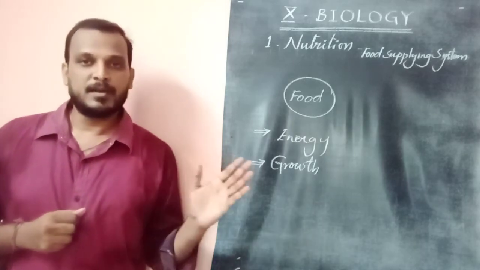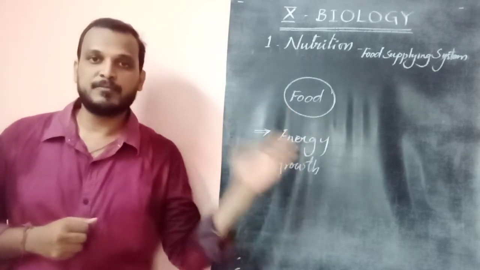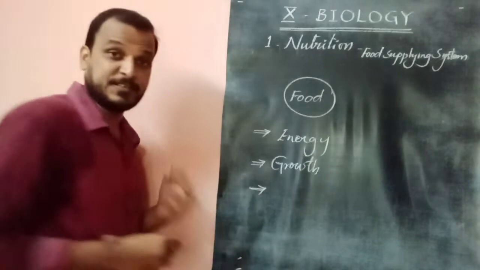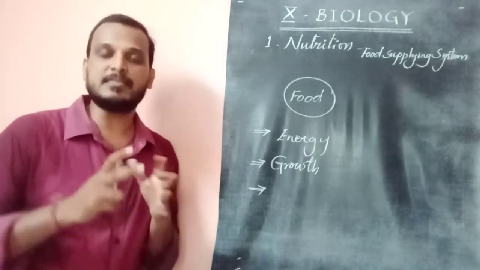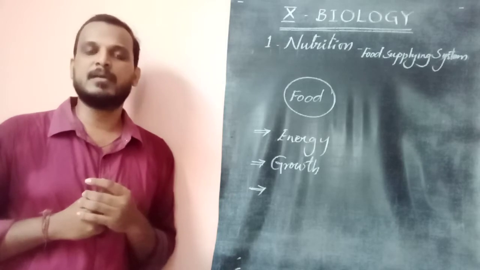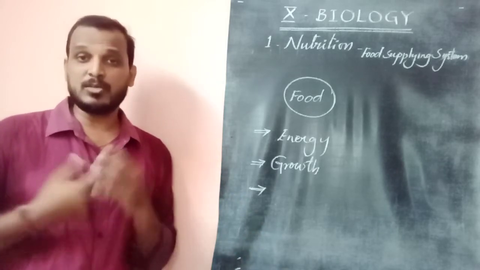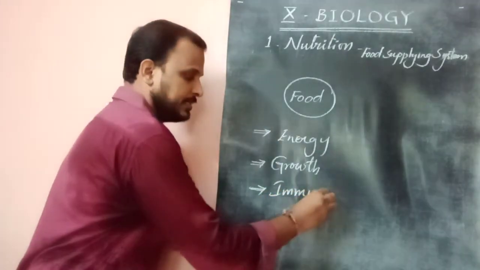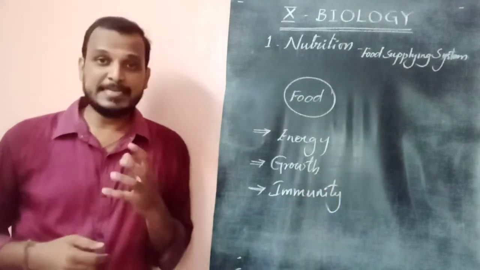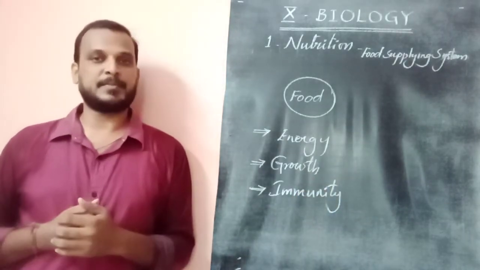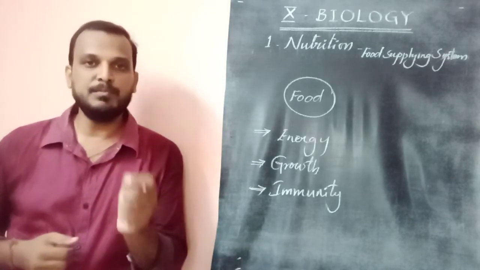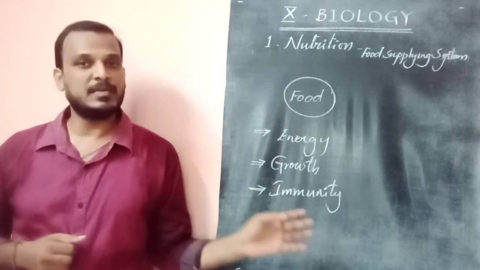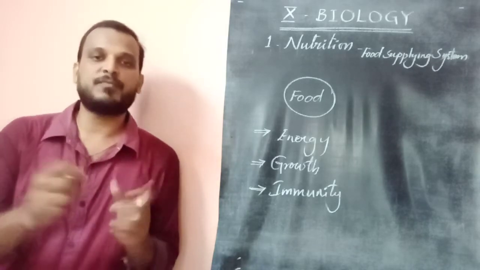Now food is required for every organism for energy and growth, and also to fight against the different difficulties it faces, like diseases. What are the difficulties faced by an organism? Facing diseases. That is called getting immunity. I think you know this word very well, immunity, commonly called disease fighting capacity or disease resistance capacity, which is technically called immunity. So growth, energy, and immunity, that is, fighting against diseases, are the prime needs of any organism.